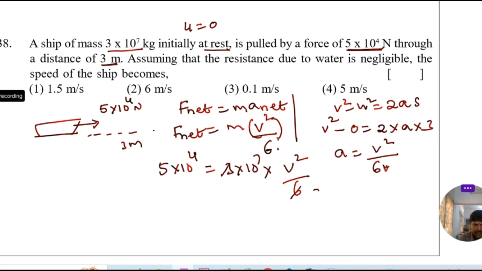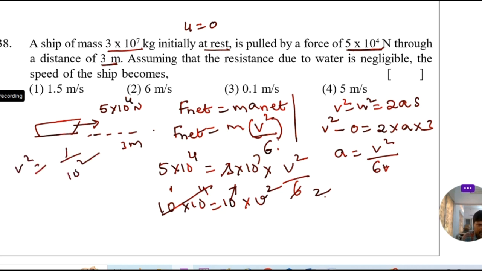That is 3 on the 3, 2. If 2 comes this side, 2 into 5, that is 10. 10 into 10 power of 4 equal to 10 power of 7 into v square. So 10 power of 4 plus 1, 10 power of 5, 10 power of 7 gets cancelled. That is v square equal to 1 by 10 power of 2. v is equal to 1 by root 10 power of 2, that is equal to 1 by 10. 1 by 10 equal to 0.1 meter per second. So 0.1 meter per second. 38, option 3 is the right answer.